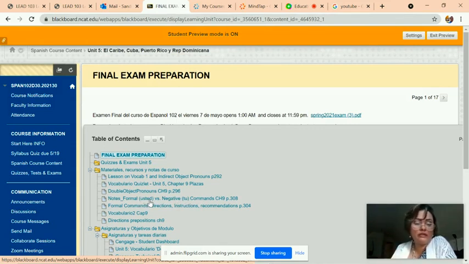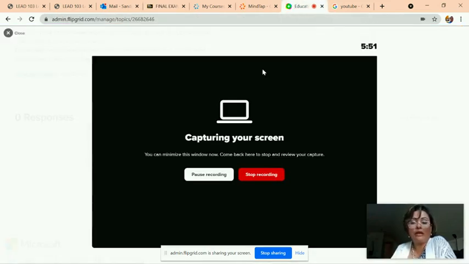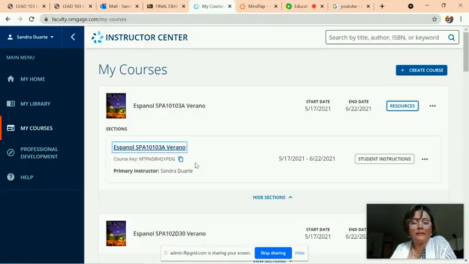Formal will be usted, informal will be tú. So here are directions, instructions, PowerPoint, and then you can also look at directions and prepositions. That's another PowerPoint that you can very well watch and learn these lessons. I'm not going to open them because you can just watch them for anything you did not understand.